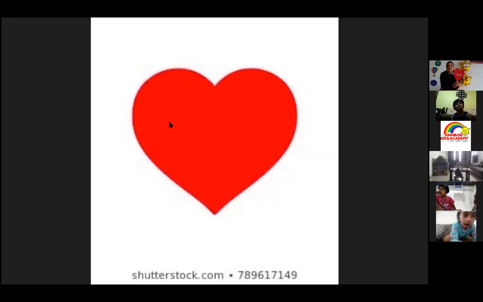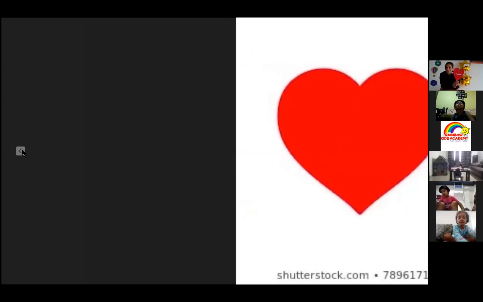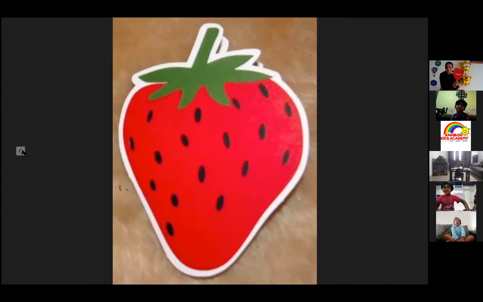Yes, this is a heart shape which is red in color. Heart shapes are always red in color, right? Munira? Yes. Valentine's Day is coming now. Right. And which fruit is this? This is a strawberry, which is also red in color. Looks like a heart shape. See?